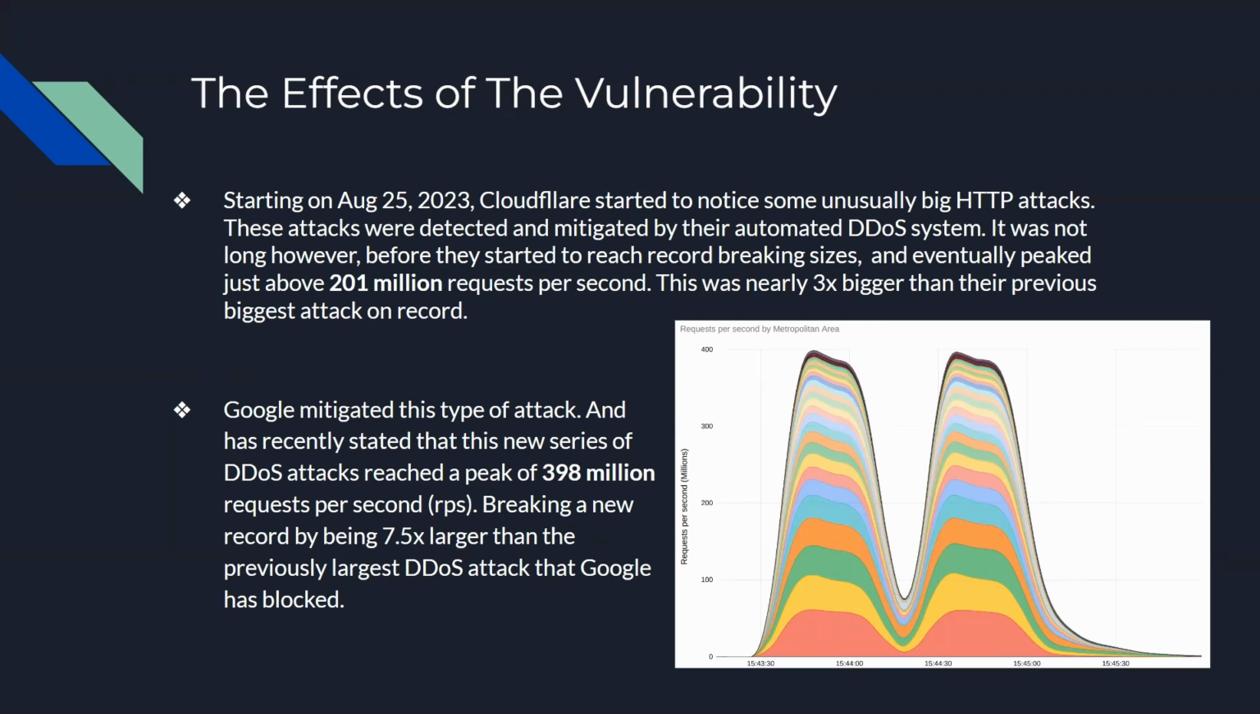Google also mitigated this type of attack and has recently stated that this new series of distributed denial of service attacks reached a peak of 398 million requests per second, breaking a new record by being 7.5 times larger than the previously largest denial of service attack that Google has blocked. And as you can see here in this image from Google, it shows the scale of the attack that only lasted for 2 minutes.